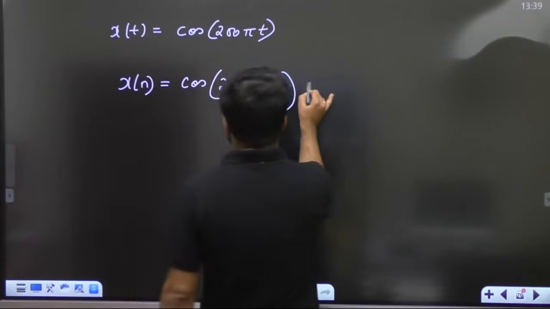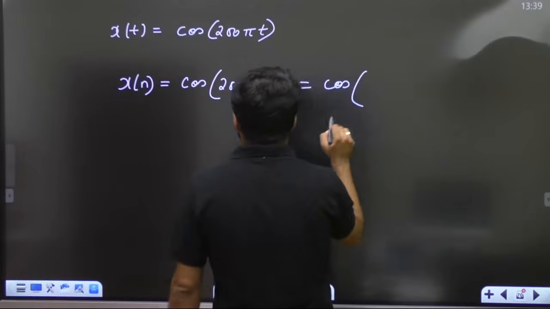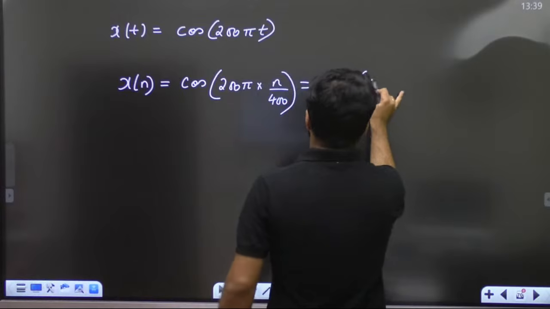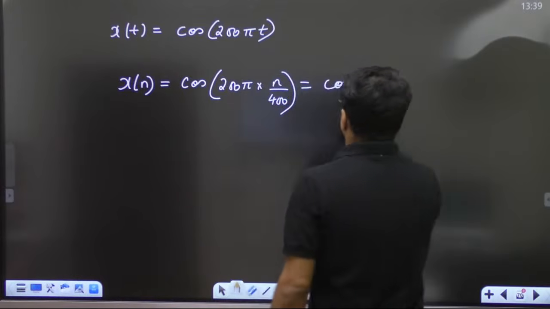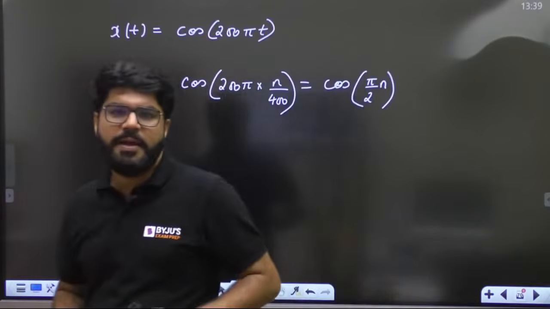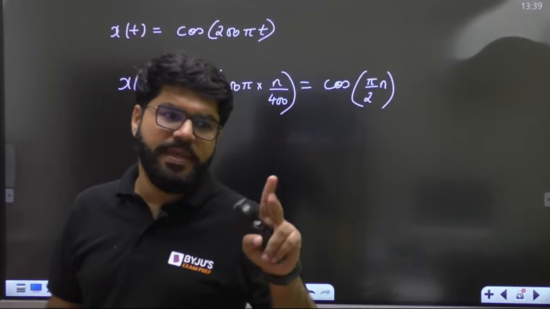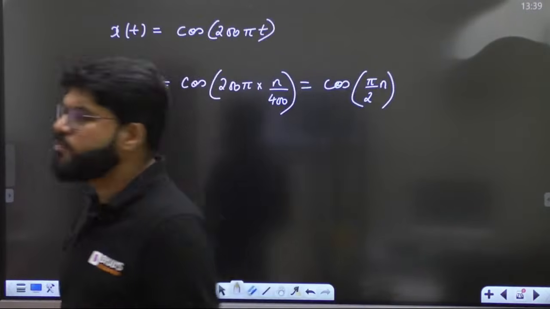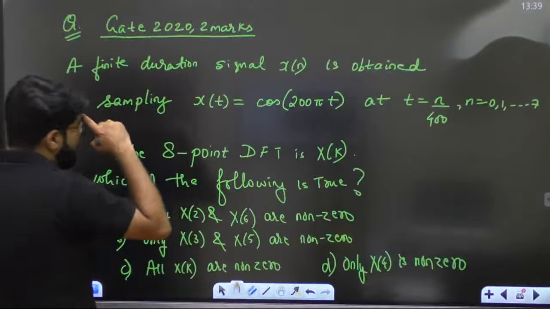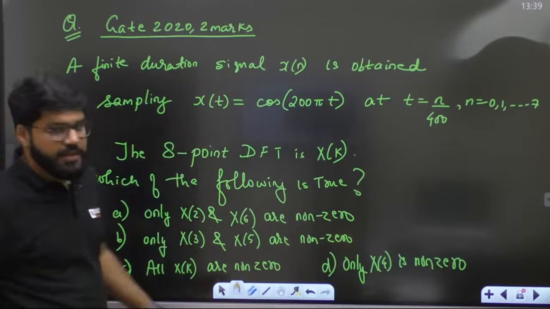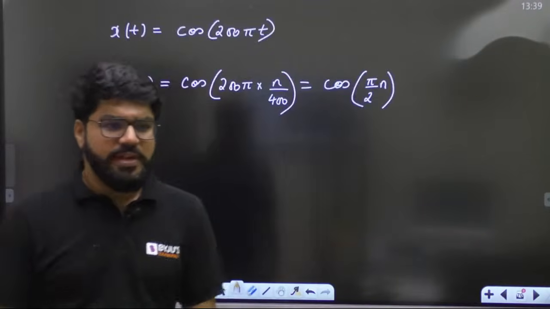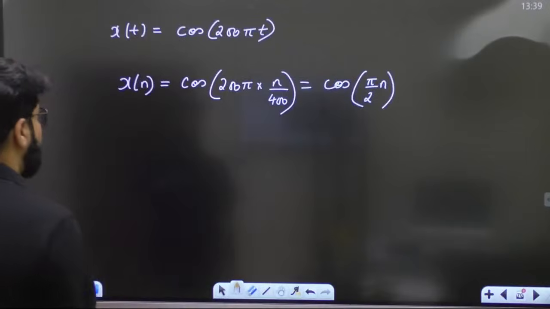So what is the signal xn actually? It becomes cos pi by 2 n. It's actually a periodic signal with period 2 pi by 2. That is, the period should be 4, but they want to consider the 8-point DFT. Matlab, again interpolation will come.